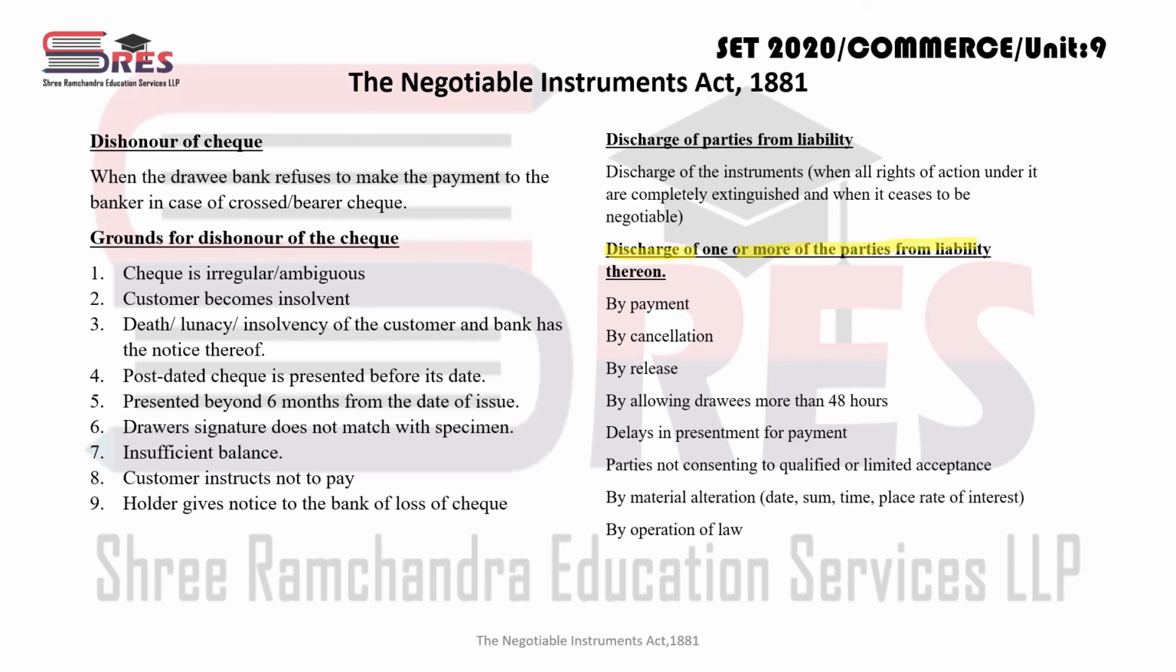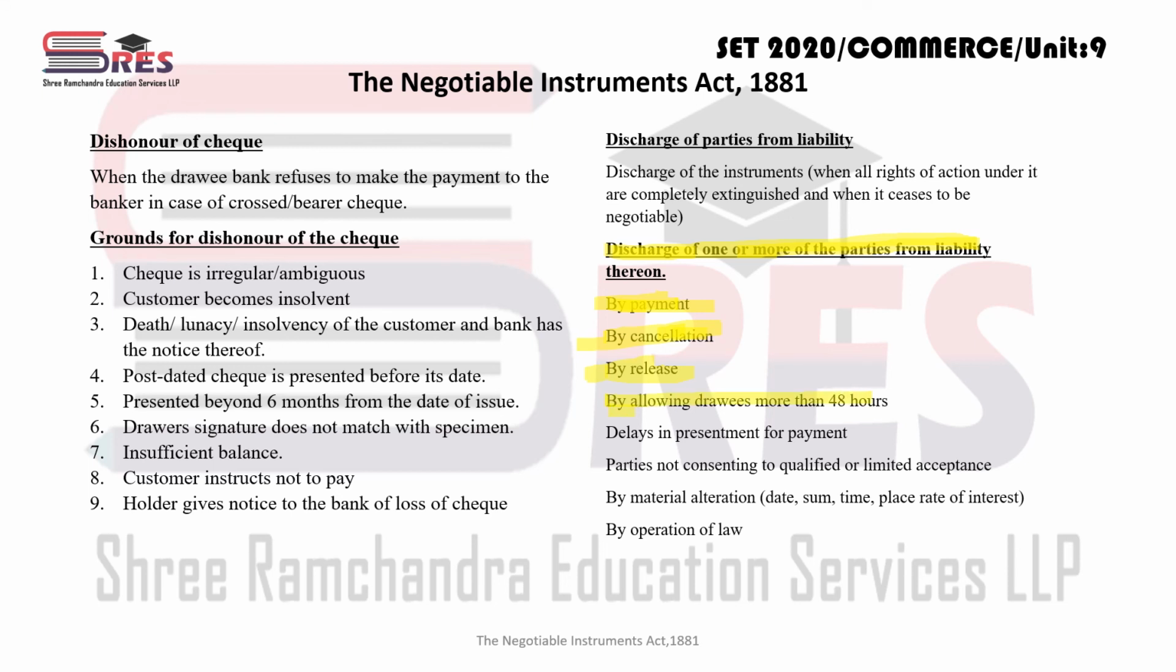अभी हम देखने वाले हैं कि what are the ways where parties may be discharged from the liability. तो by payment, आपने negotiable instrument create किया, right? अगर आप पे कर देते हो तो कोई बात नहीं, तो you are discharged from that. If that instrument gets cancelled, then also you get discharged, मतलब आपका उस पे rights completely extinguish हो गया. By release, you have released that instrument, okay? By allowing drawee more than 48 hours.